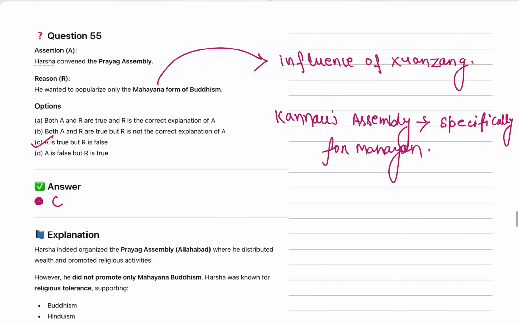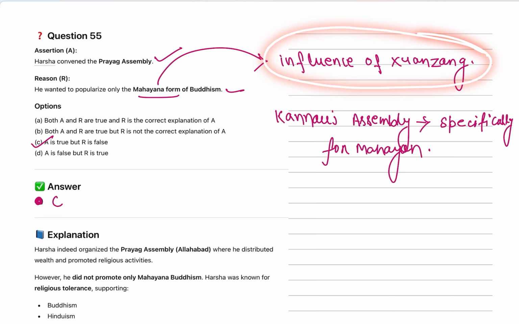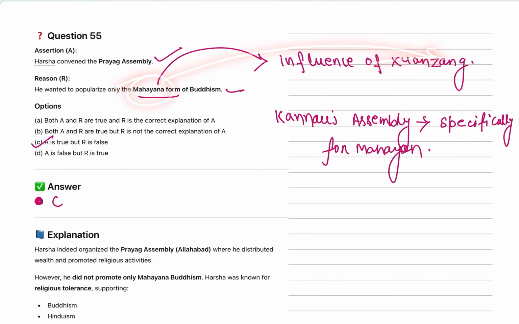Now let us look at the next question: Harshavardhana convened the Prayag assembly. Yes, this is the right assertion. Reason: he wanted to popularize only the Mahayana form of Buddhism. The point is Harshavardhana convened the Prayag assembly, which is absolutely correct. Harshavardhana became a patron of Mahayana Buddhism with the influence of Xuanzang. I repeat, with the influence of Xuanzang, Harshavardhana became a patron of Mahayana Buddhism.